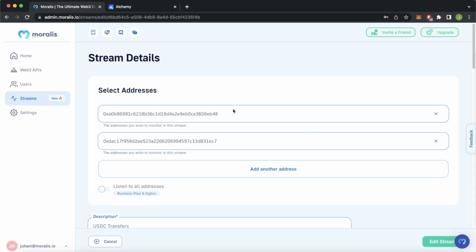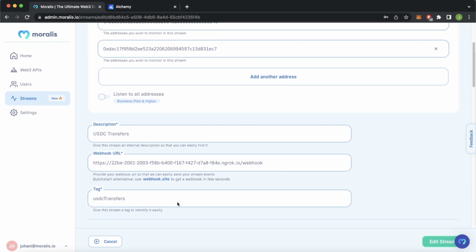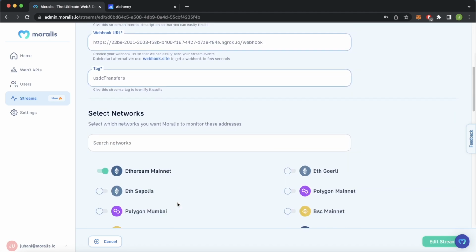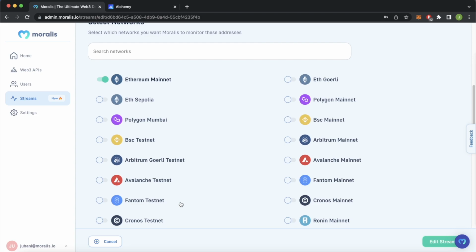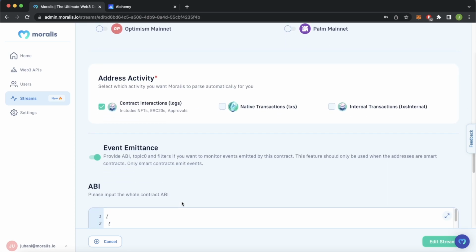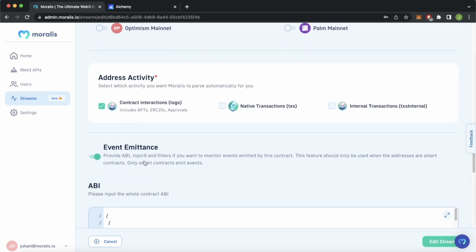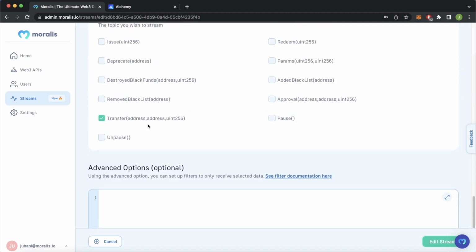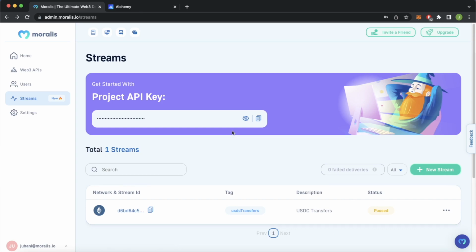So here we see both addresses we added. We added USDC and USDT. We have all the details we set over here, the webhook URL, the network we chose, but you can always edit it through the admin panel as well if you don't want to do it through your code. All the information is present here. We're listening to contract logs, event emittance, and transfers of the ERC20 token standard for USDC and USDT. We'll look at the advanced options later as well. So now if we go back and cancel, we don't want to make any edits. Let's go ahead and activate this stream again.